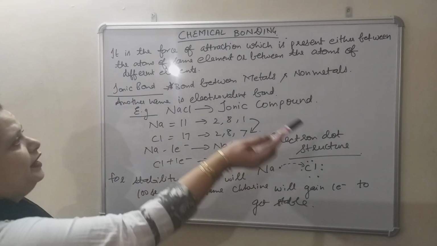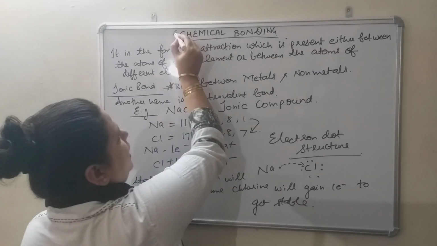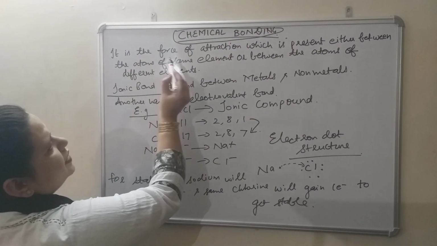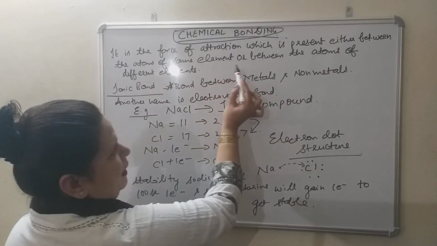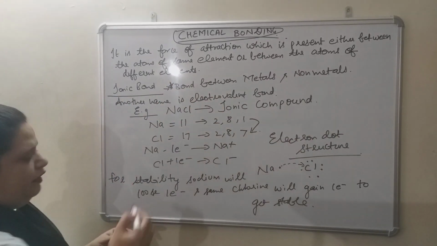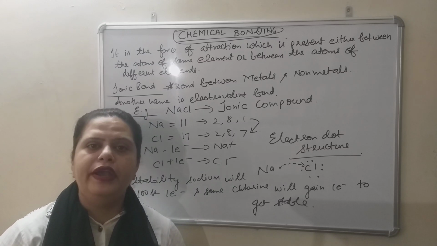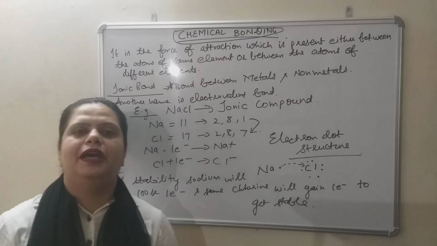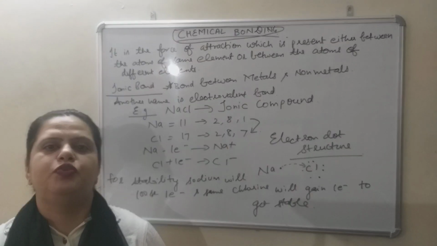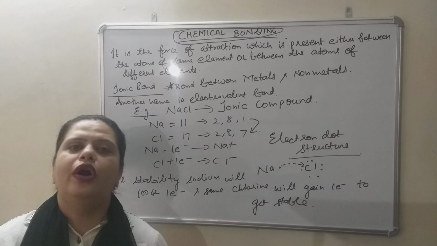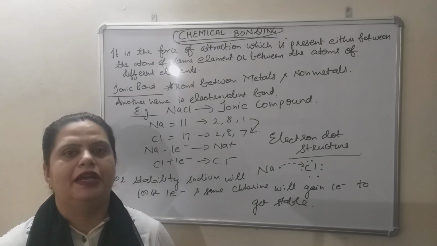So first of all, I have written here the definition of chemical bonding, that what does it mean? Chemical bonding means what? It is the force of attraction which is present either between the atoms of the same element or between the atoms of the different element. This force of attraction is known as chemical bond, and this phenomena is known as chemical bonding. The force of attraction which is present either between the atoms of the same element or between the atoms of the different element, that force of attraction is known as chemical bond.